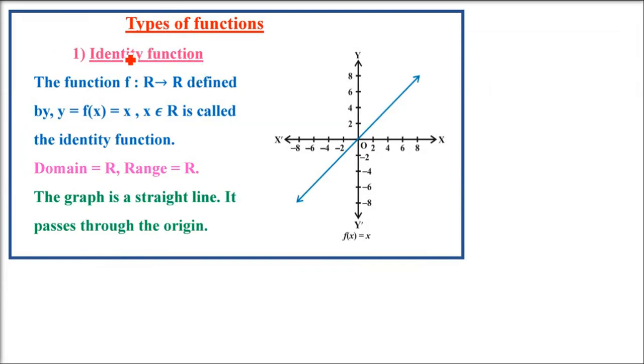Identity function. So what is a function? A function is, if you understand, like a box, a machine. It gets some input, processing is done, and you get some output. Whatever you put inside, say you put x, you get y. That is why we write the function as y equals f(x). This f is for the function, the machine, x is the input value, and the function works on this input value and you get y as some output.